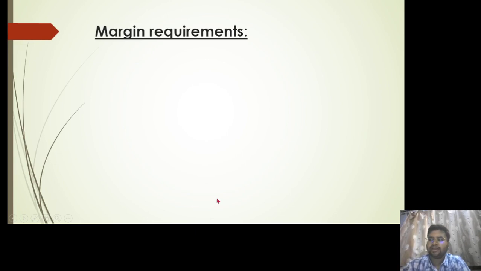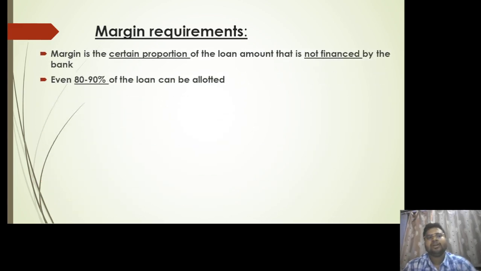Then moving on, we have margin requirements. So margin requirement is the certain proportion of the loan amount that is not financed by the bank. Again, the key term here is the proportion of the loan amount which is not financed by the bank. So for this, even 80 to 90% of the loan can be allotted, but not 100%.